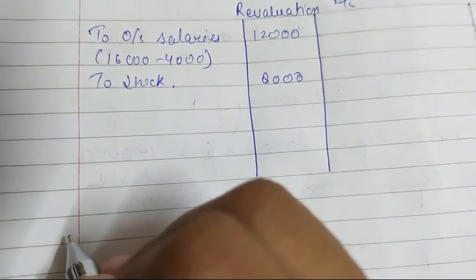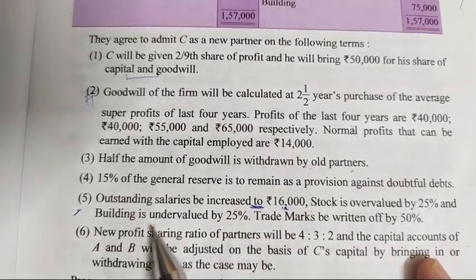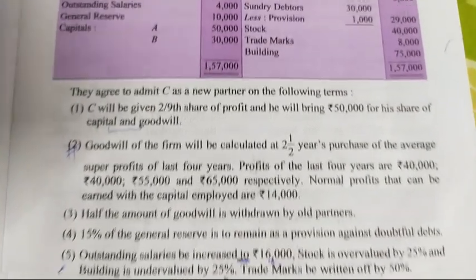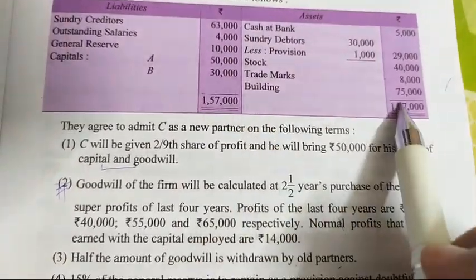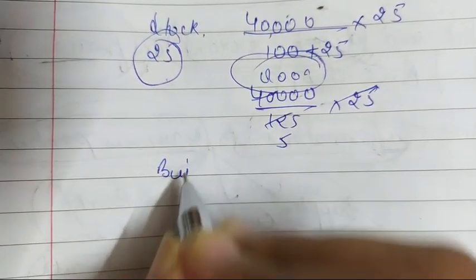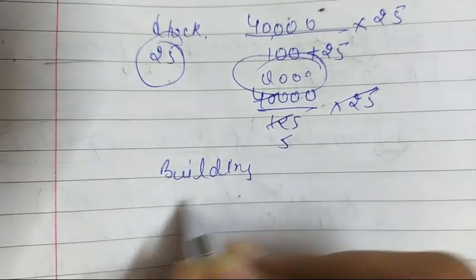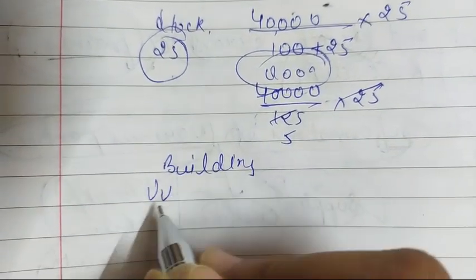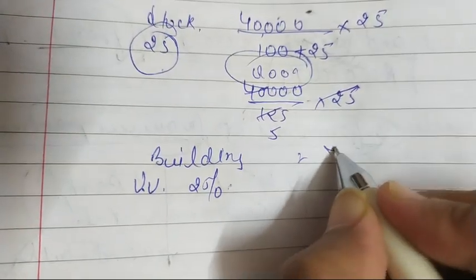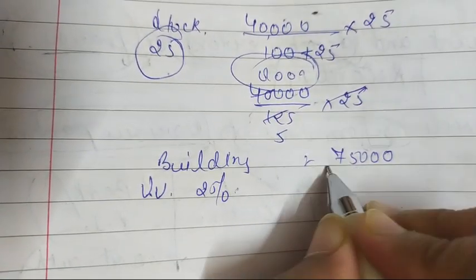Come to the another one. And building is undervalued by 25%. What is the amount of building? 75,000. So our building is undervalued by 25%. Our value is 75,000.